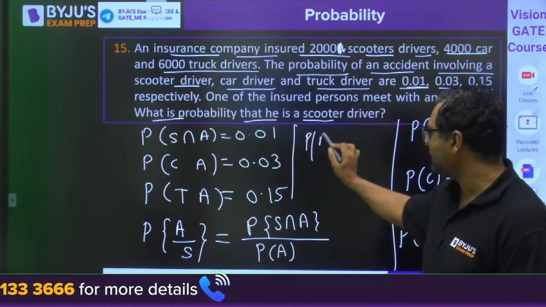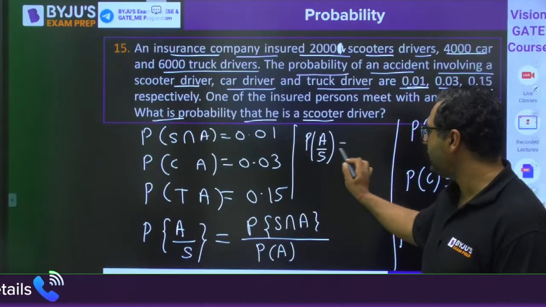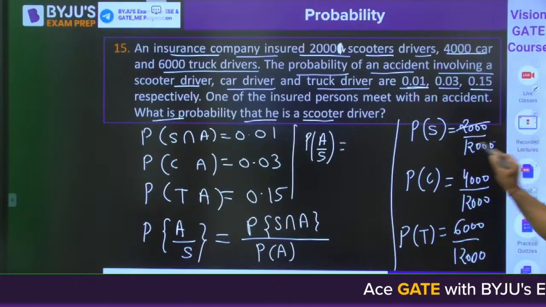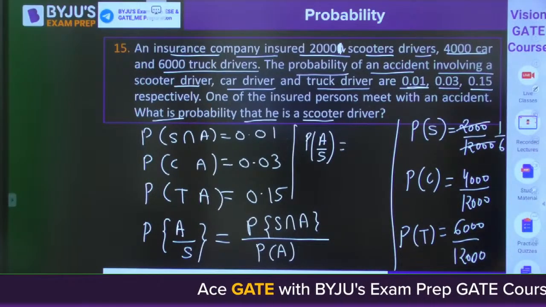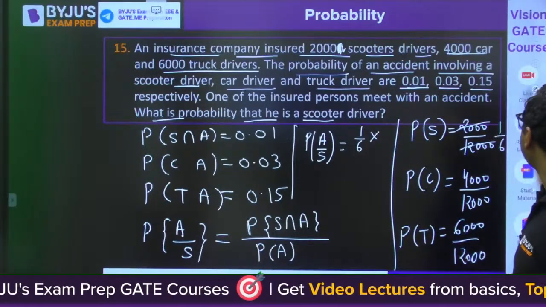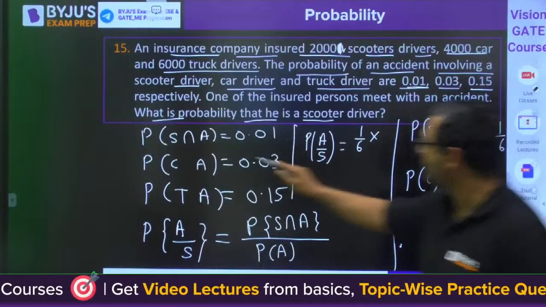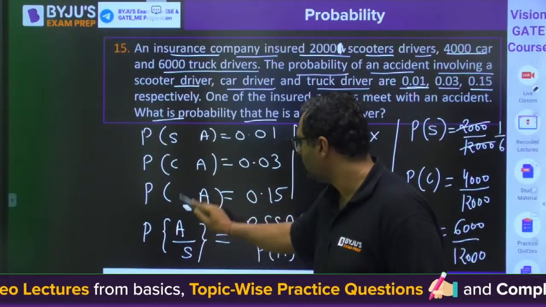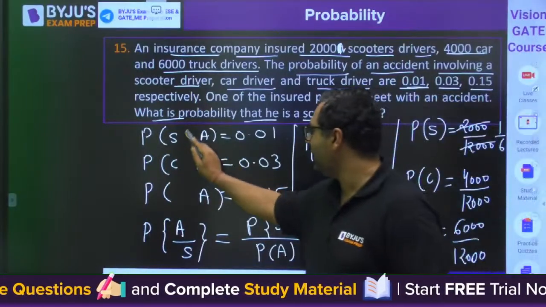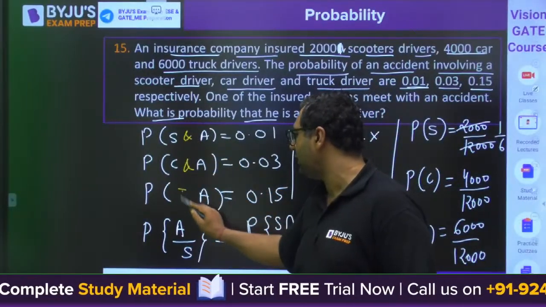Probability of accident, after that it is found to be scooter. So you know that 2000 by 12,000 is 1 by 6. I am writing it in the form of sentences: scooter and accident, car and accident, truck and accident.